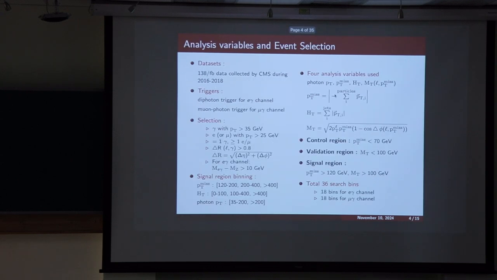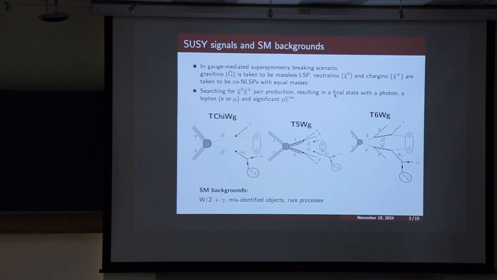I will discuss the SUSY signal we target for our analysis. We look for gauge mediated SUSY breaking scenario where gravitino is the lightest supersymmetric particle. So it is the superpartner of the hypothesized particle, that is graviton. It has spin 3/2 and this is taken to be the massless LSP, and for us neutralino and charginos are NLSP having equal masses.